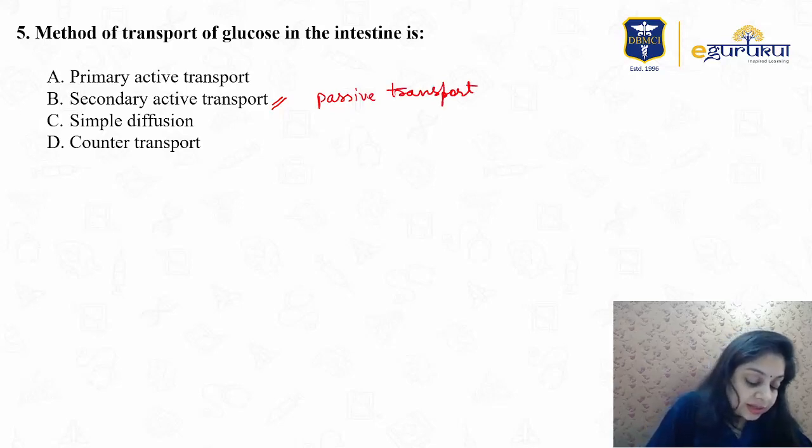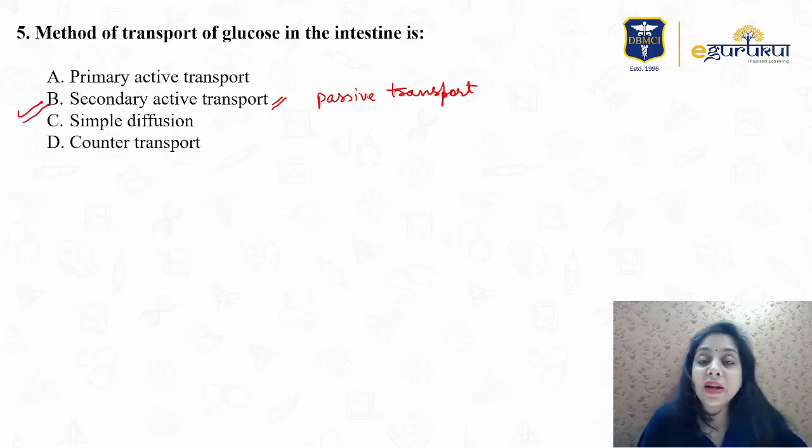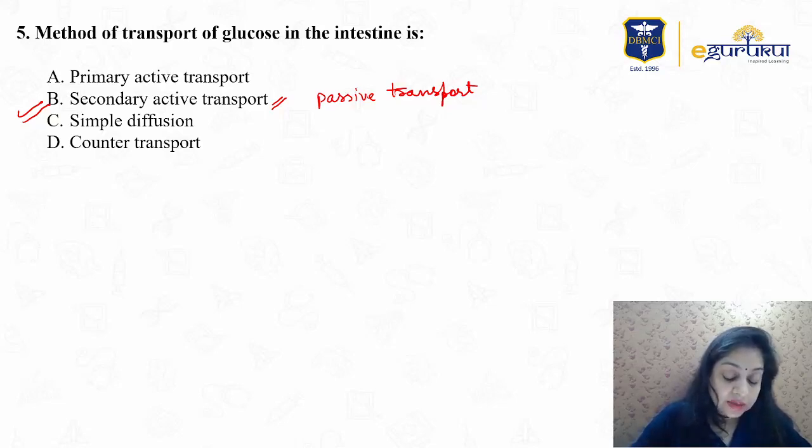In the intestine, it is via secondary active transport, not passive transport. So first of all, this is our answer: glucose is absorbed via secondary active transport in the intestine.